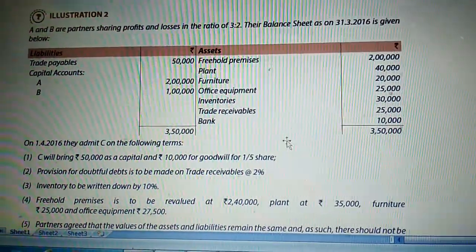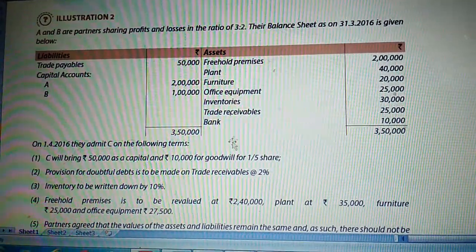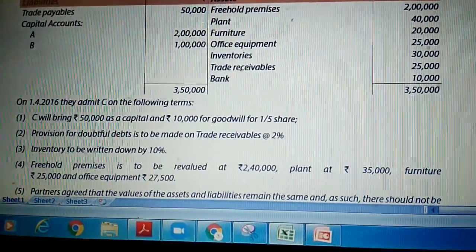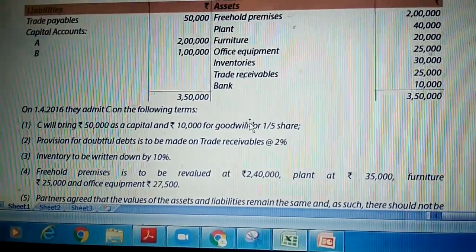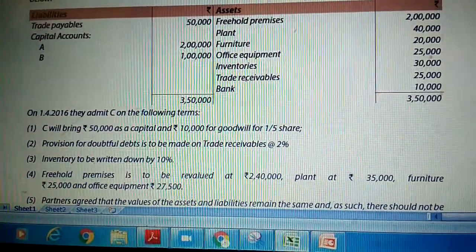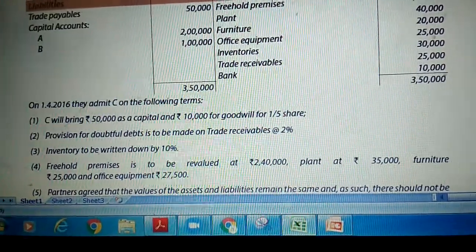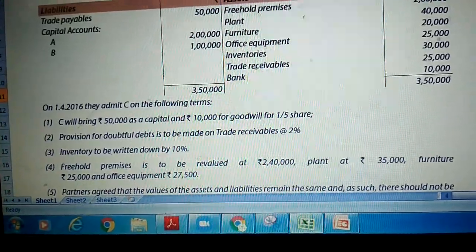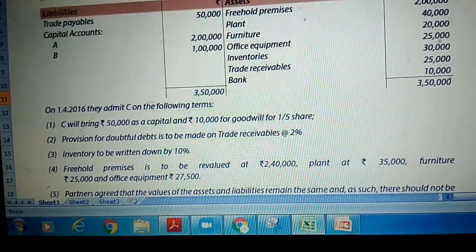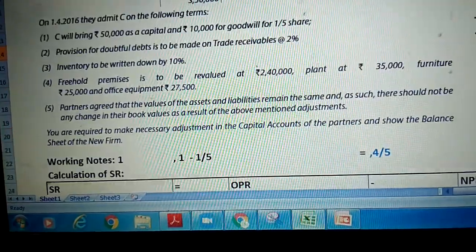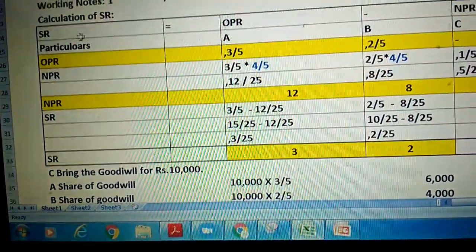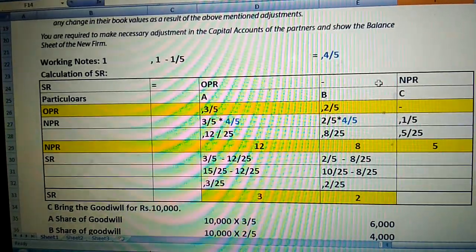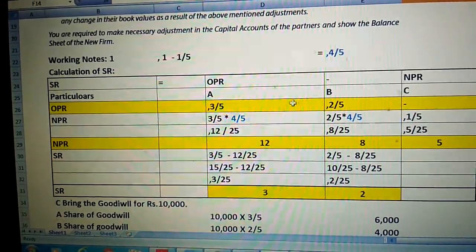Listen here, whenever the new partner's share is 1 by 5, it will be treated as the profit is 1 minus 1 by 5, remaining share 4 by 5. The remaining share is taken by the old partners in OPR. At that time, old profit sharing ratio equals sacrificing ratio. We will check. Sacrificing ratio is OPR minus NPR, old profit ratio minus new profit ratio, for particulars A and B.